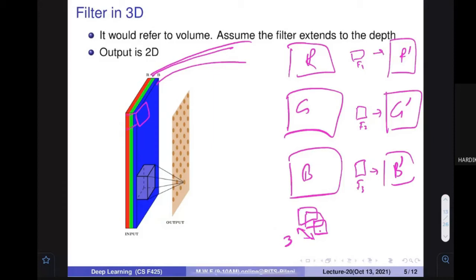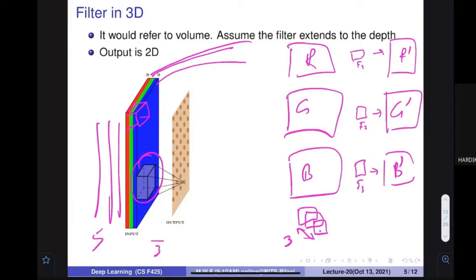So for this 3-dimensional filter, you can think by yourself that it should have a property that it goes deep down inside. Let's assume that the number of channels, the number of planes here, is 5, and I have a filter that has a depth of 3 only. Would it be a logical thing to apply? No, because if I apply 3, then two of the planes are not touched, so they become wasted. Whenever you apply a 3-dimensional filter, your depth should be of this particular size. Otherwise, you cannot apply it. In 3 dimensions, the depth should be equal to the input depth. This is the important thing.